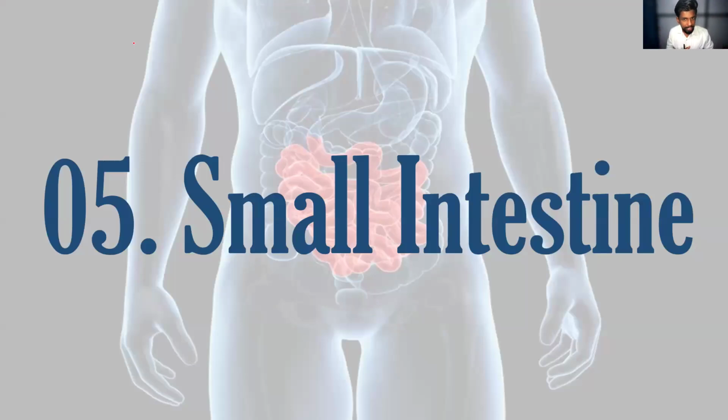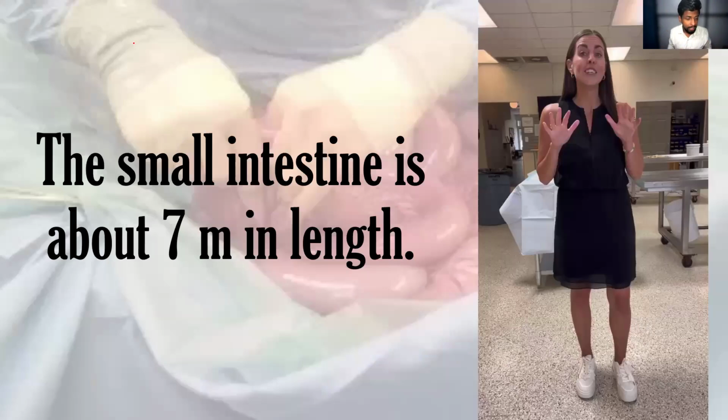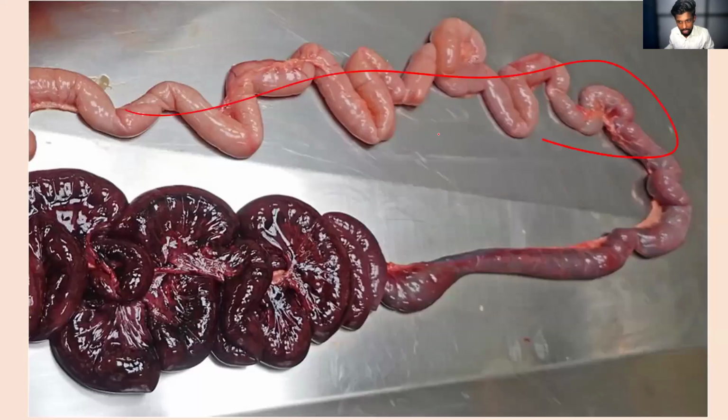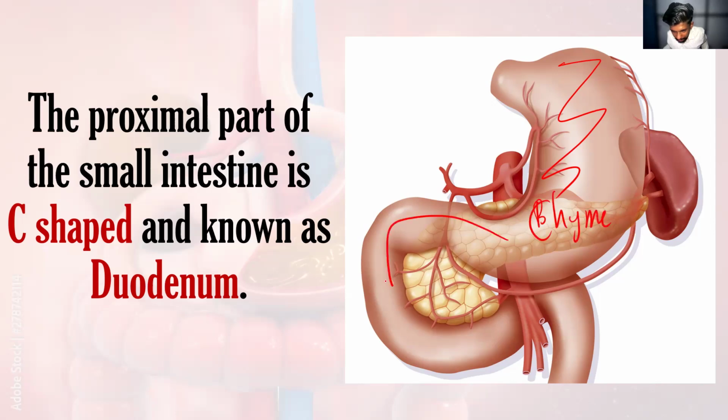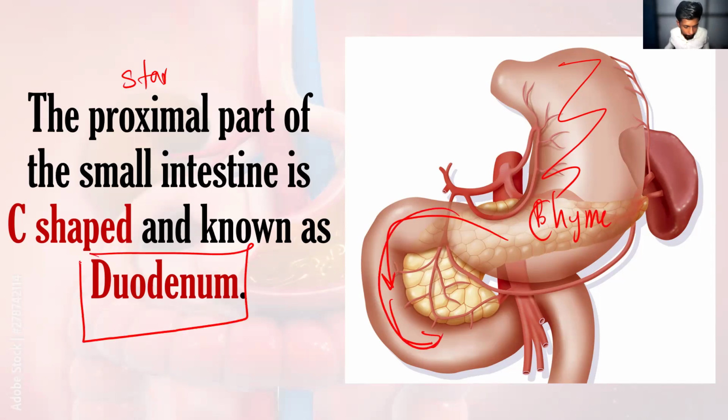Now we are going to discuss the small intestine. First of all, you want to know that the small intestine is 7 meters in length. Here we have the stomach, where the bolus has been converted into chyme. Now the chyme is going to enter the small intestine. The starting part of the small intestine, the C-shaped structure, is named the duodenum.